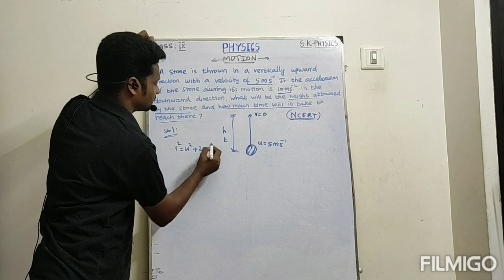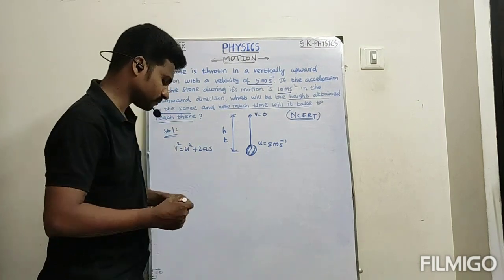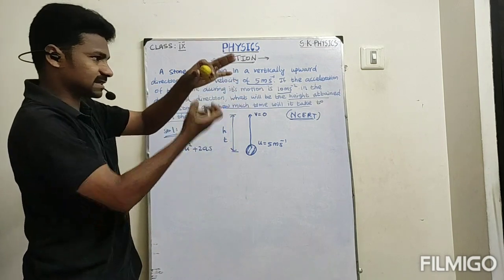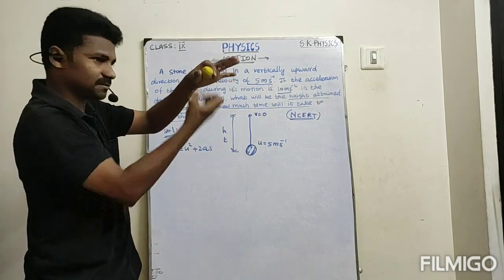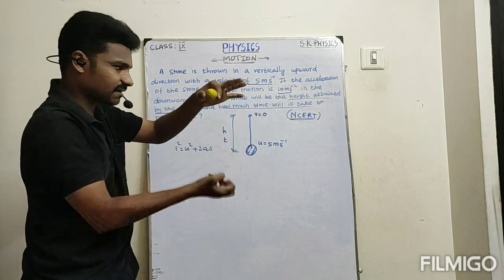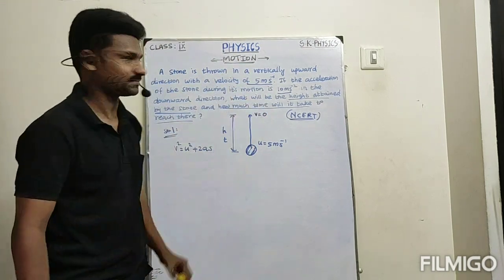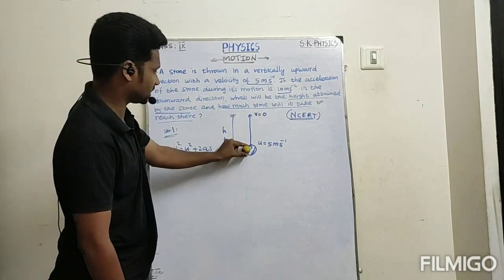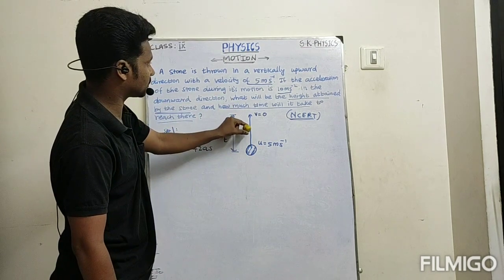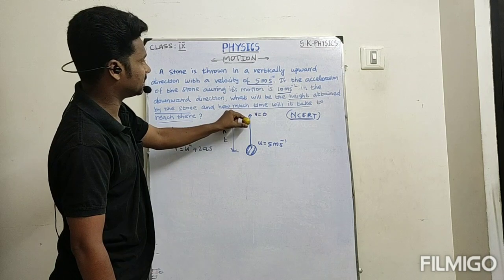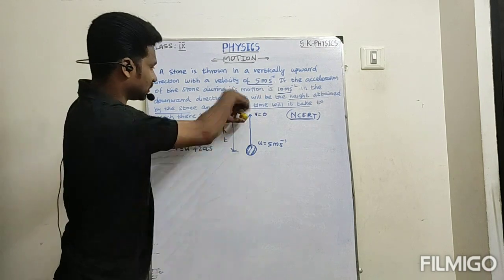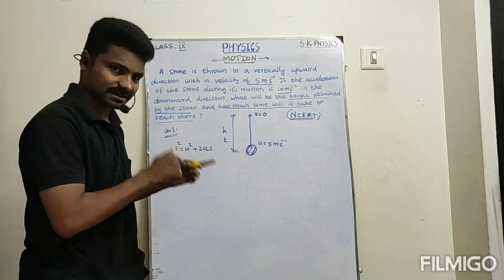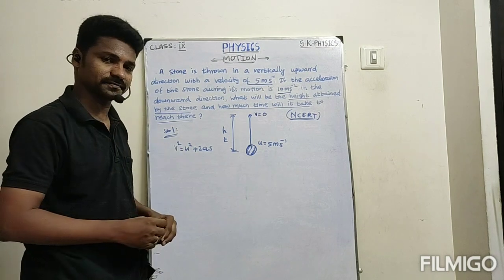Then one more thing: when the ball is moving in the upward direction, each and every moment, the gravity acts in the downward direction. That is mentioned here: the acceleration of the ball during its motion is 10 meter per second square in the downward direction. That means acceleration due to gravity is pulling down.